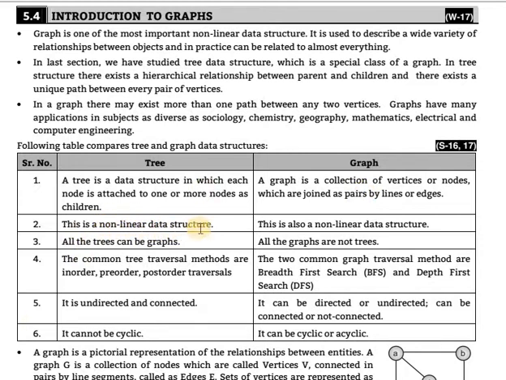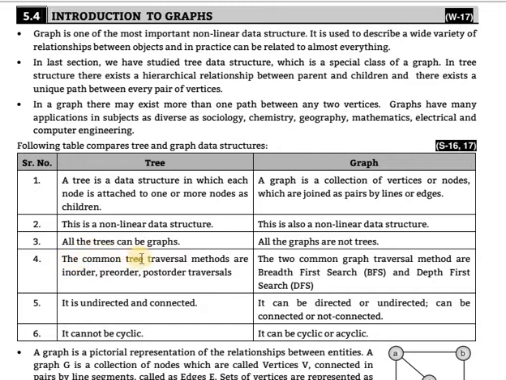Tree is a non-linear data structure. Graph is also a non-linear data structure. Okay, this is not a difference, in that there is only one similarity. Apart from these differences, you can also write them yourself.